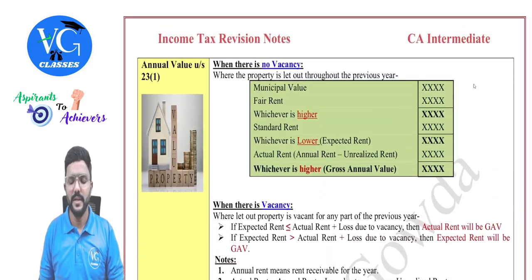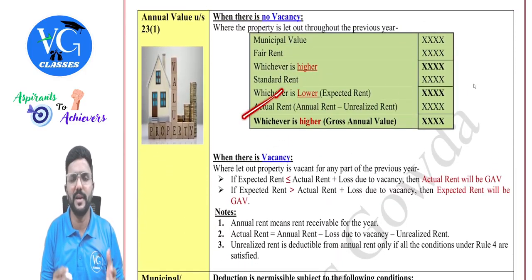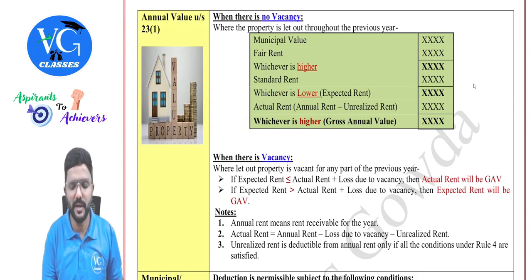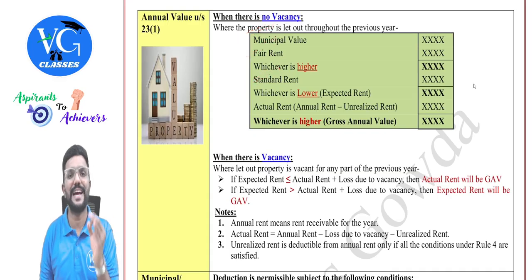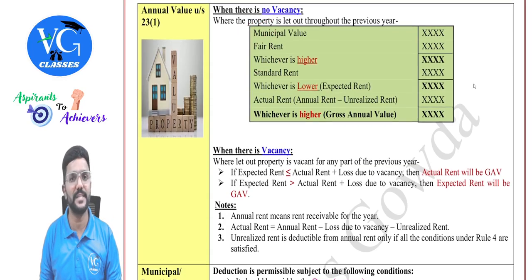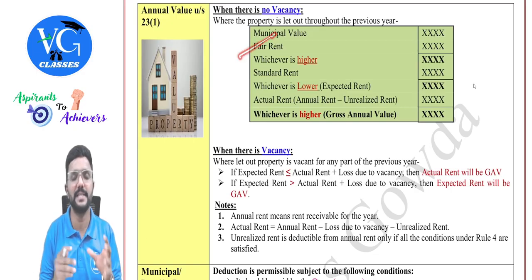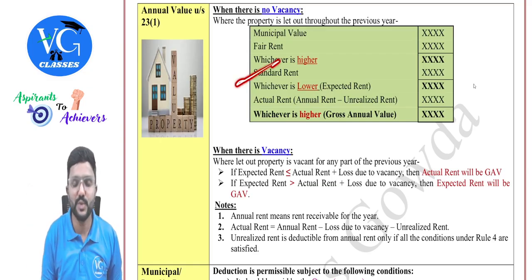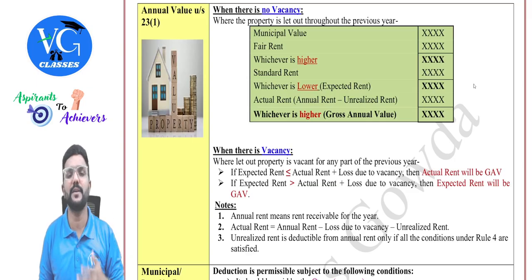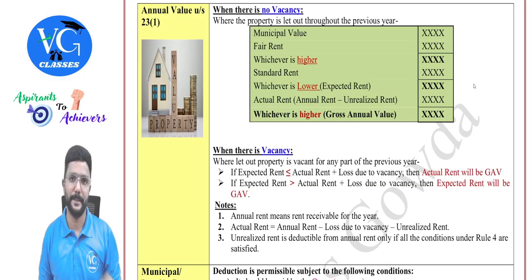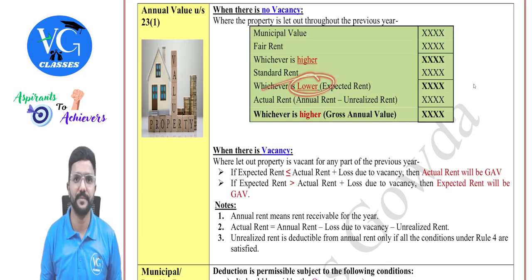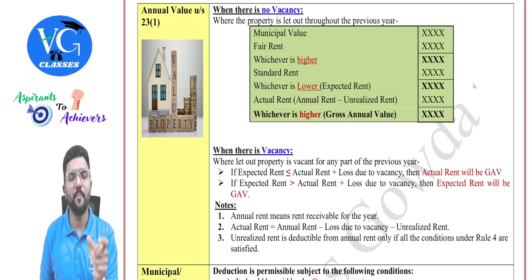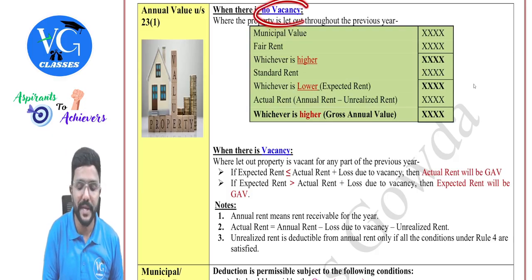Okay, sir. Then what is this? Actual rent is what the owner is earning from the tenant. What about the others? Municipal value is the value fixed by the municipal authorities for the payment of municipal tax. We also call it government value. Fair rent is the rent which a similar property in the same locality is fetching. Then the last one, standard rent, is the maximum rent which an owner can charge to the tenant. That is why we are taking whichever is lower here. Got it? So whatever we learned now was the computation of gross annual value when there is no vacancy.